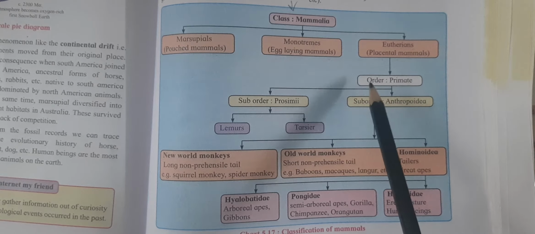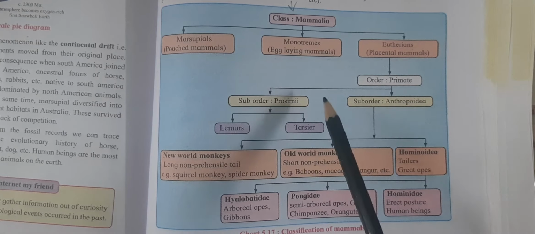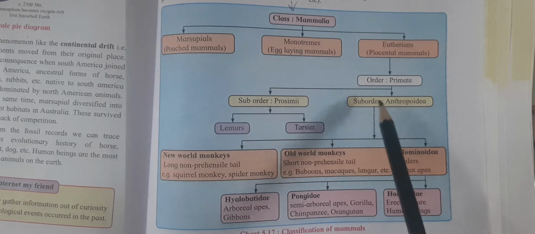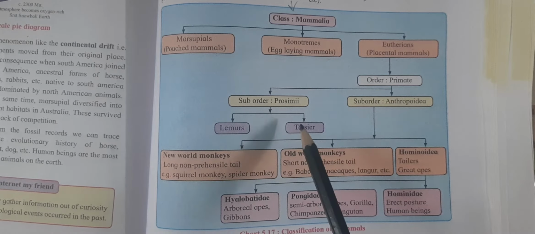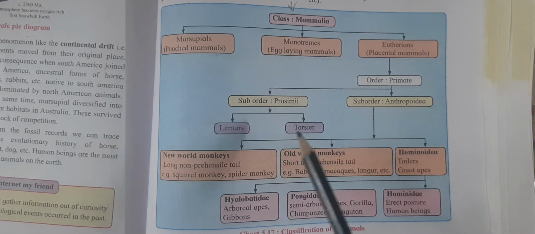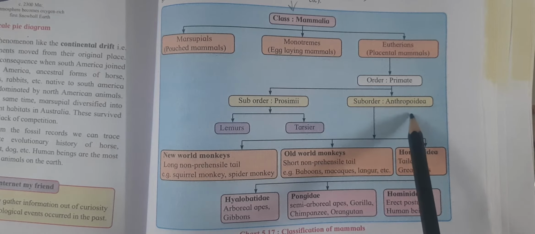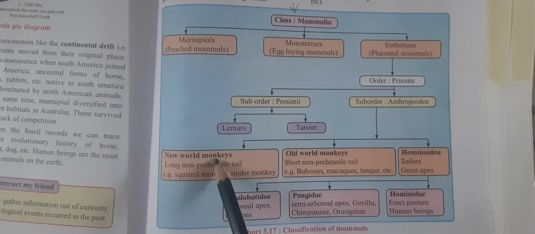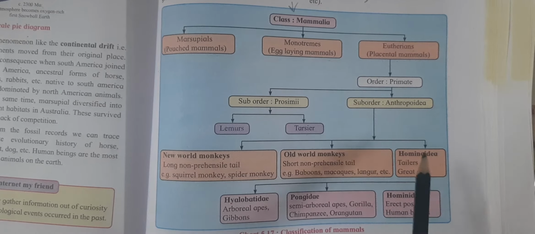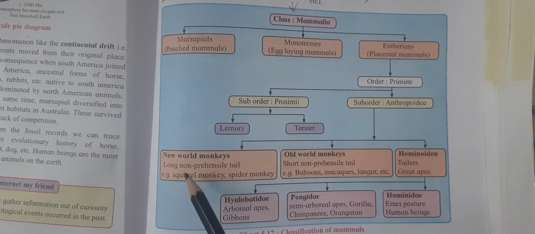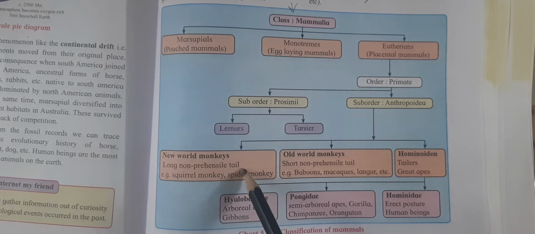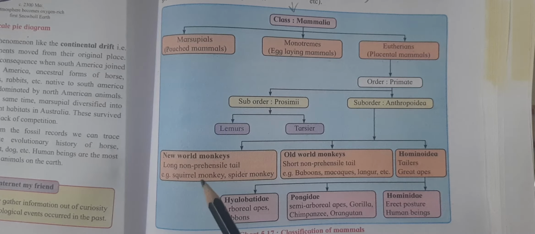Now, primate order is divided into suborder Prosimiae and suborder Anthropoidea. Prosimiae has lemurs and tarsiers, small tree-dwelling animals, and Anthropoidea is divided into New World monkeys, Old World monkeys, and Hominidae. New World monkeys have a long, non-prehensile tail. Squirrel monkey and spider monkey are examples.